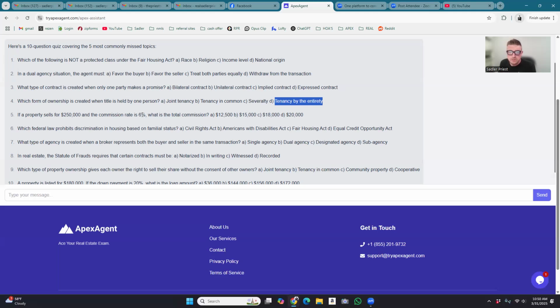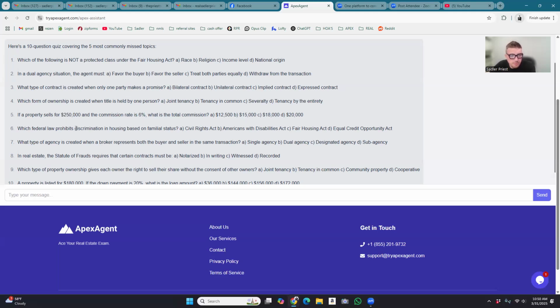They split it equally. But the math on this, if they want you to know, is 6% times 250,000. If you just wanted to do it easy, you could take it down to 1%, which is 2,500, times that by six, and that's how you get your amount.